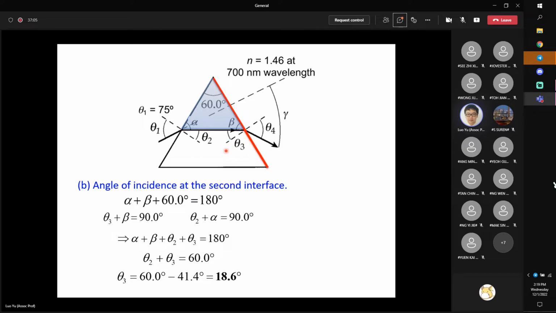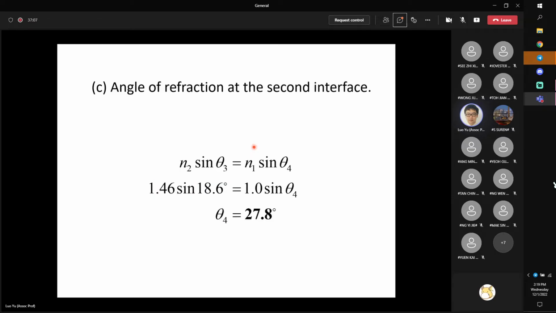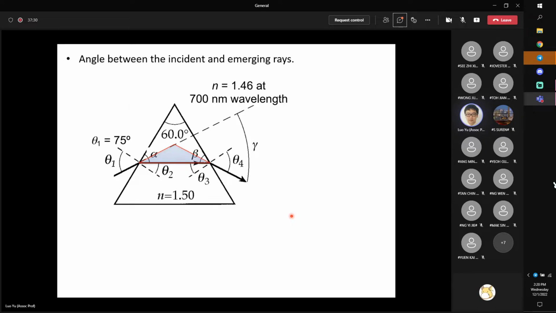Now this has a refractive index N2. So my N2 times sine theta 3 should equal N1, which is the refractive index of air, times sine theta 4. Substitute all N1, N2, and theta 3, and then you can directly calculate it. Theta 4 equals 27.8 degrees.